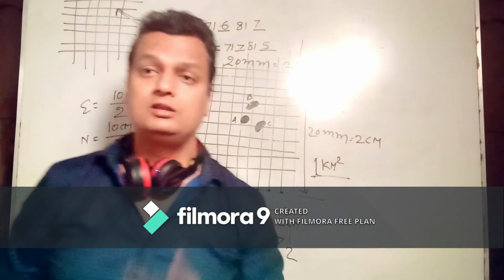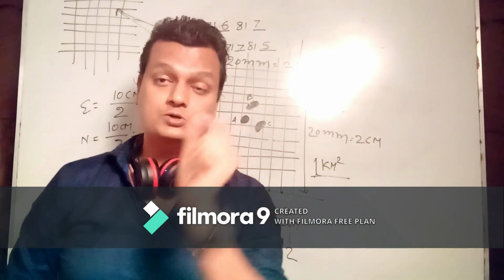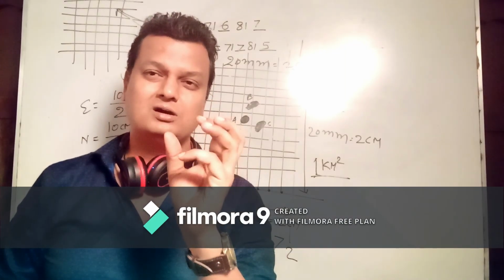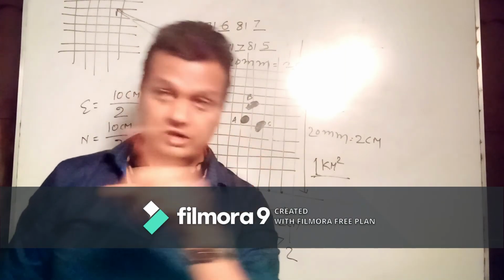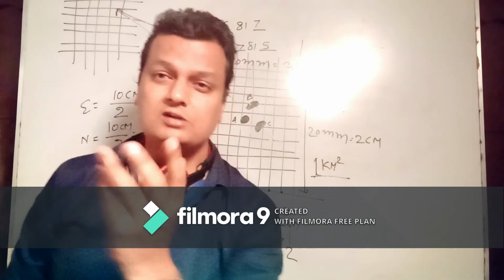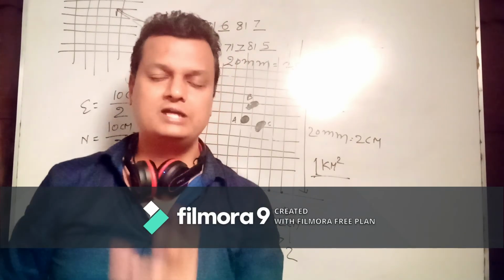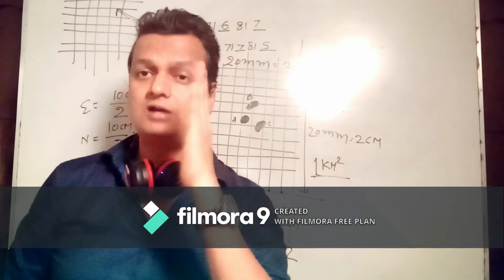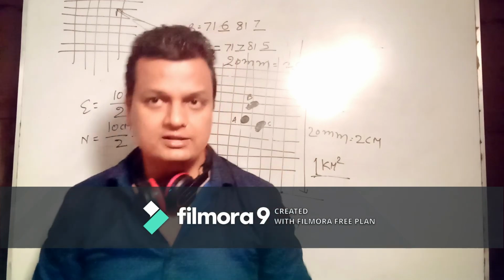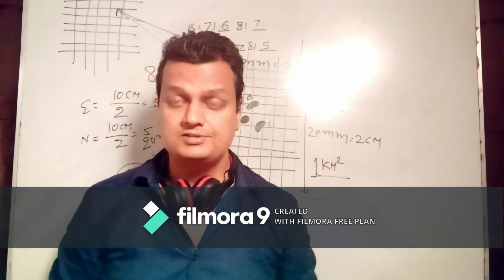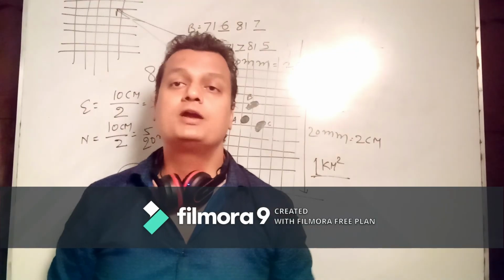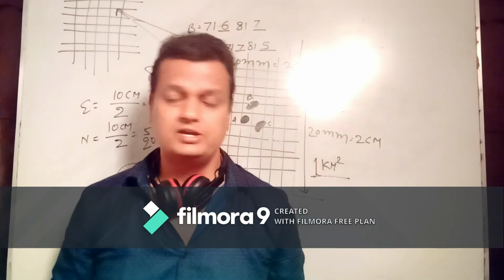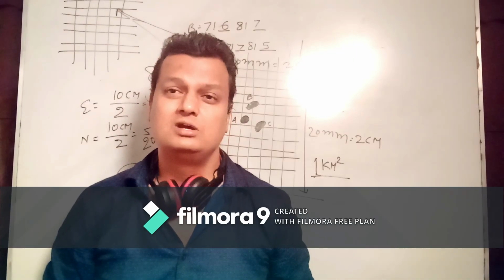Whatever it is, they may ask you temple, they may ask you tomb, they may ask you perennial well, anything which is very small, or triangulated height, or surveyed tree. All these words may be very new for you, but you understood 4 grid and 6 grid, I think. So how did you like this lecture? Thank you very much for today's span. Tomorrow we are going ahead, and we are going to finish our topo sheet in 3 to 4 sessions.